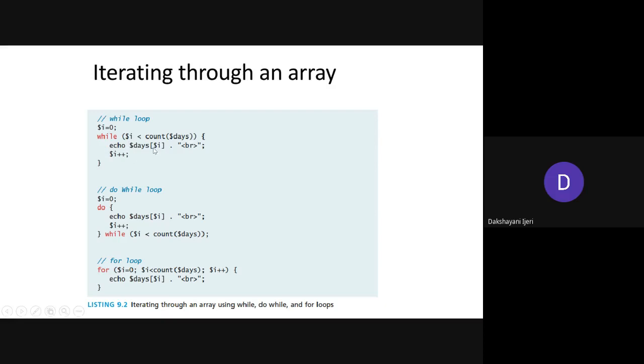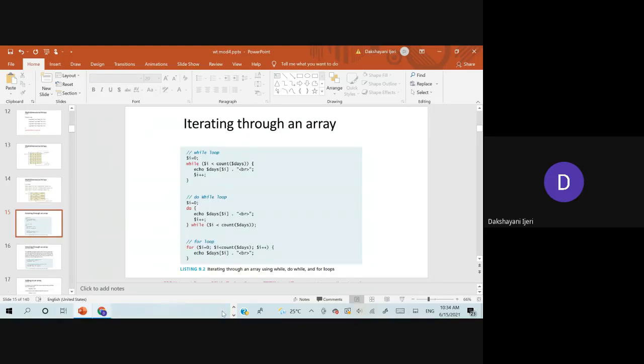So how to print the elements? Using the echo statement and the variable name with the specific index value, you print each element, and with the dot notation we have added the HTML part to make each element appear on a new line. Similarly, you can use do while, and also the for loop. The working of each loop remains the same, since you are using count on the array variable, you can traverse all the elements. I think I have the example over here.